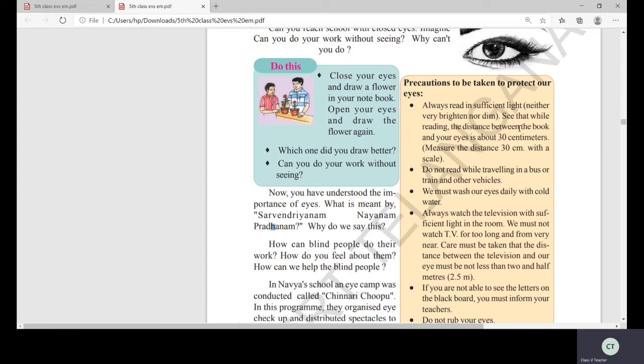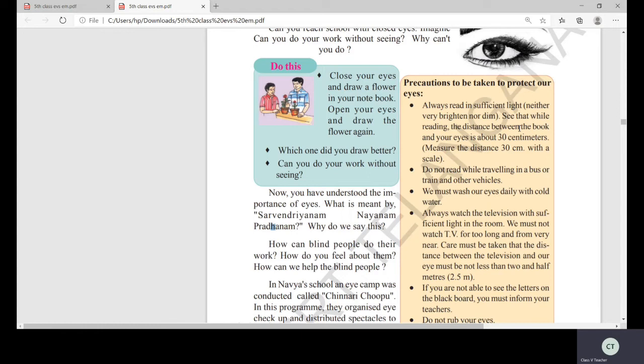So every time you are with the books, you should read. How much distance should there be from the book to your eyes? How much distance do you have to maintain? 30 centimeters. Take a scale, measure from your book to your eyes. If it is 30, measure and keep it, and every day follow the same thing. Whenever you are holding a book, from your eyes to the book, there should be 30 centimeters.